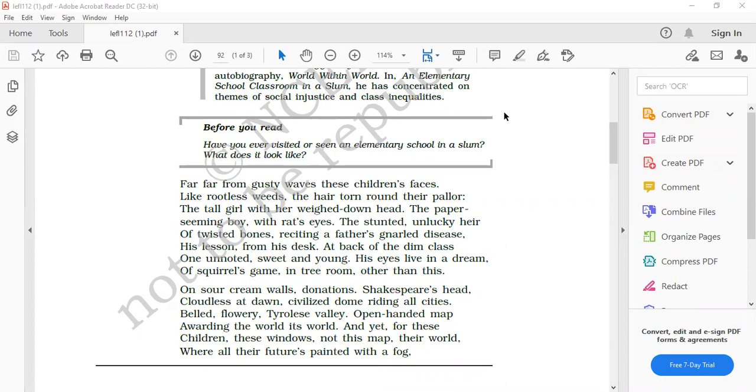Yes, it may be her ill health, her worry about her future, and the exhausted time she has been suffering due to this pathetic condition. Next, identify the figure of speech used in these lines that we have already discussed, the images. Like rootless weeds is the simile used here.